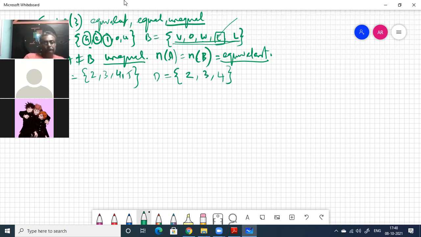Okay, this is D and this is C. Are they equal? No, uncle. Okay, they are not equal, unequal. Why are they unequal? Because the elements of C is not in D. Which one? 5. 5 is not there, so they are unequal. Are they equivalent? No, uncle. Why? What is N of C? N of C is 4. And N of D? D is 3. So they are not equivalent also.